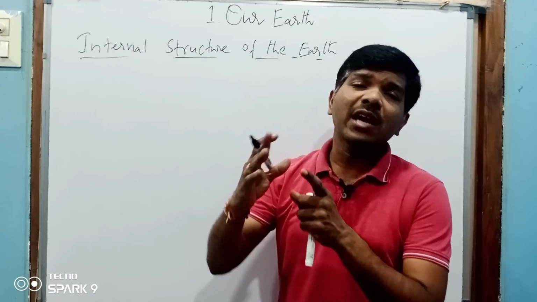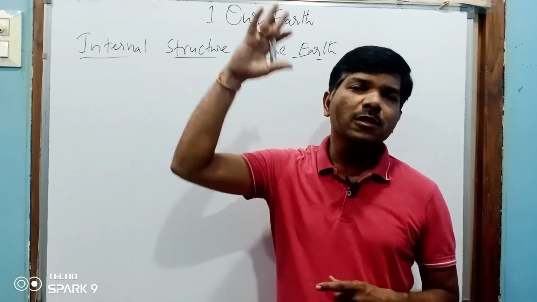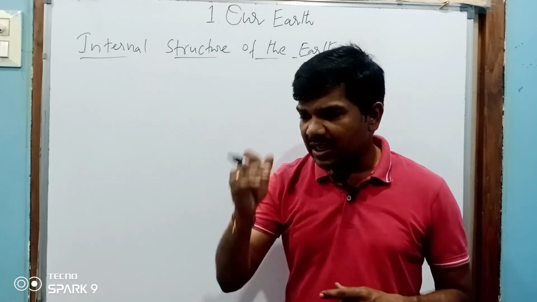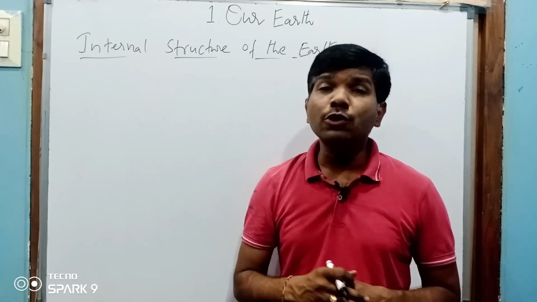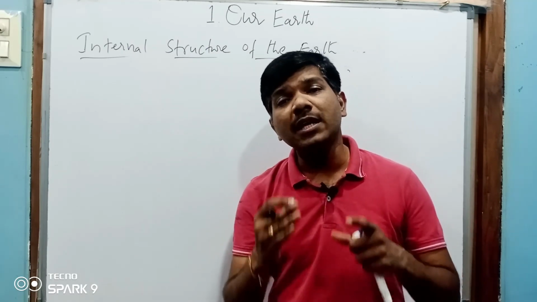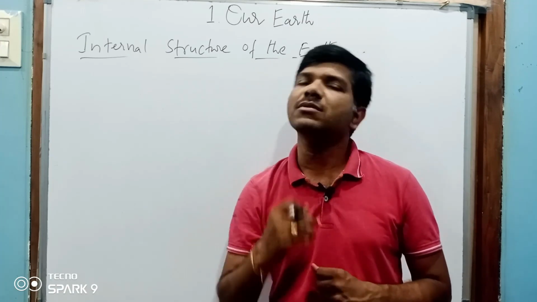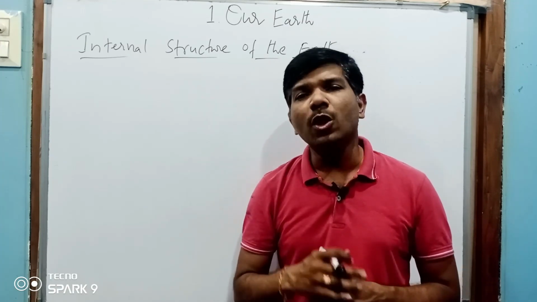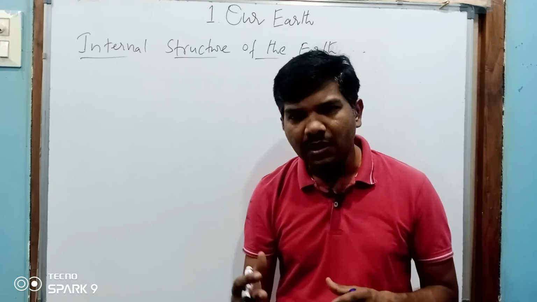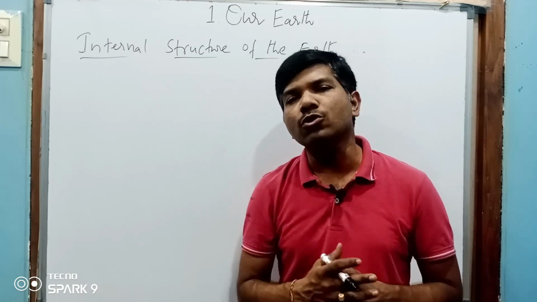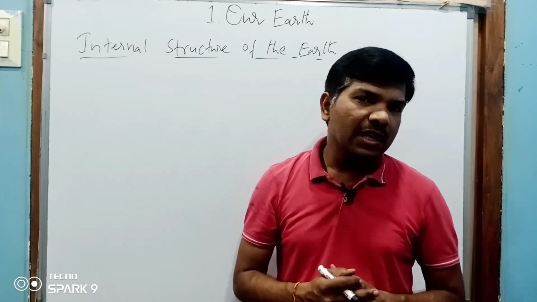A lot of investigation has been done on space, but inside of the earth it was very difficult. It took many years to study the internal structure of the earth. Finally, geologists came to a conclusion.